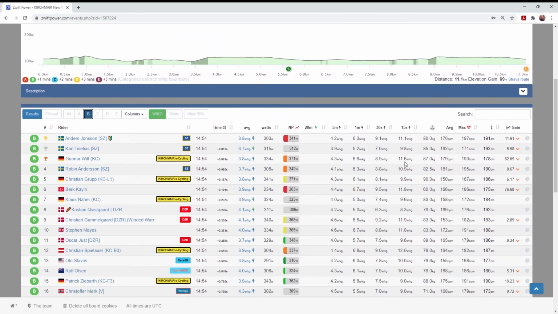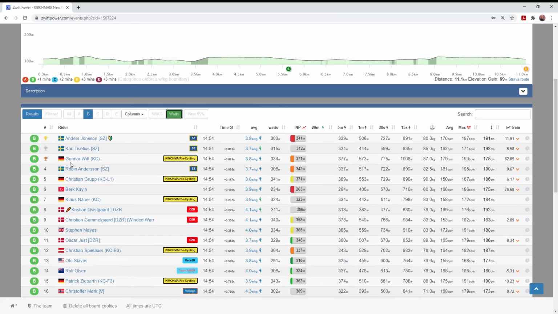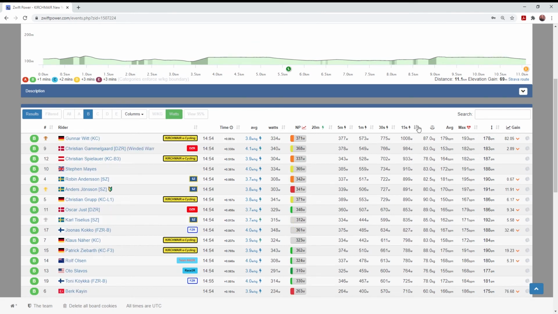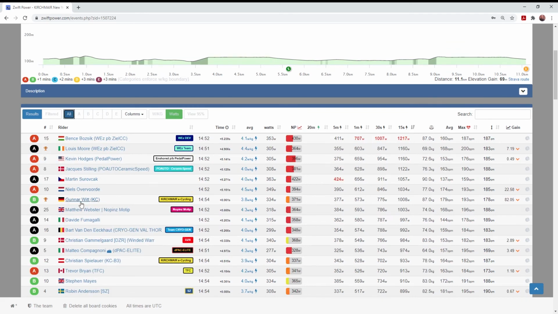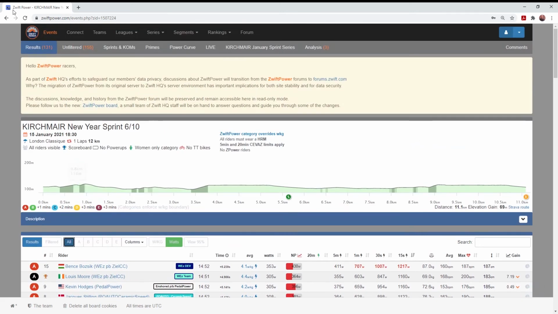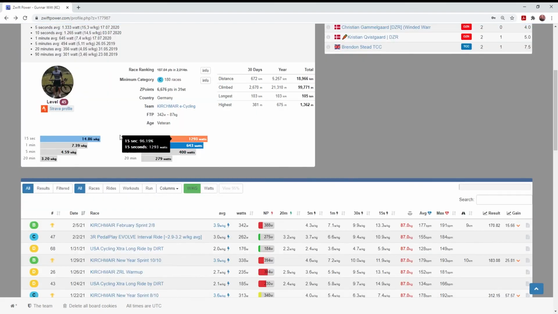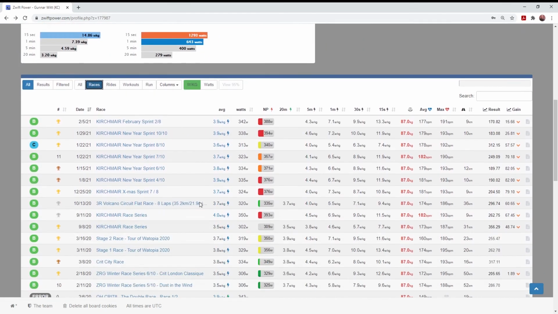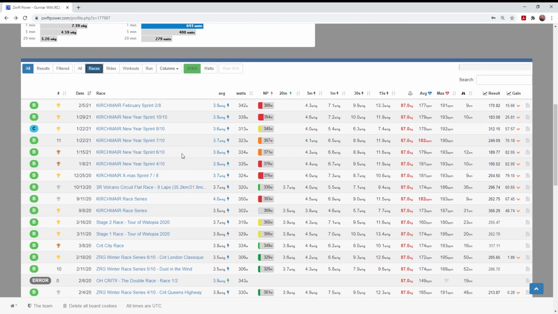Now this is an incredibly powerful sprinter here. Looks like he's, let's look at raw watts. Right here, you know, over 1,000 watts for 15-second power, which is the best out of all of the C's. It's pretty good even with the A's. Come on back to the profile, filter for races again. You got to keep clicking these filters in Zwiftpower every time the page reloads.